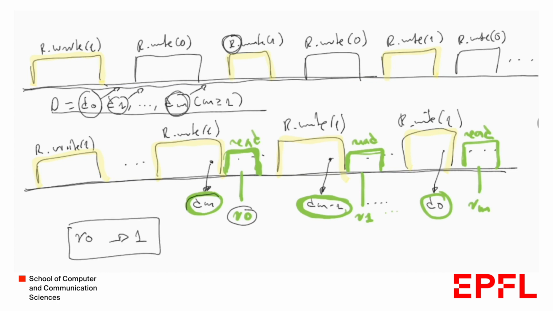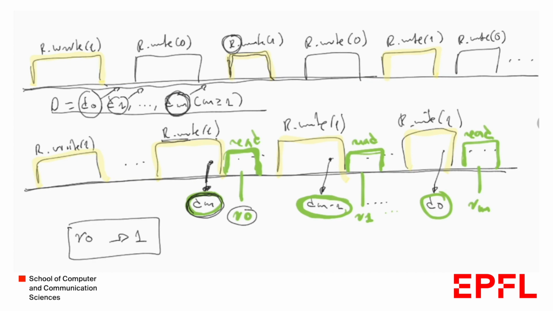Why? Because it reads the base registers in the state Dm. And we know that Dm is the last state of an R.write1 operation. Why? Because it's the last element in this digest, and this is the digest of a sequence of states of regular registers for the write1 operation.